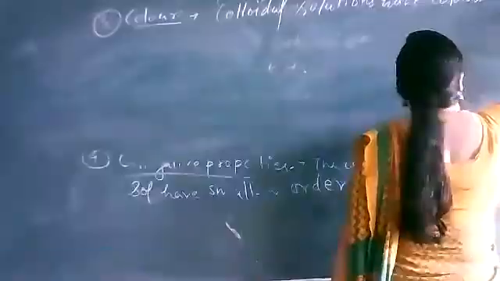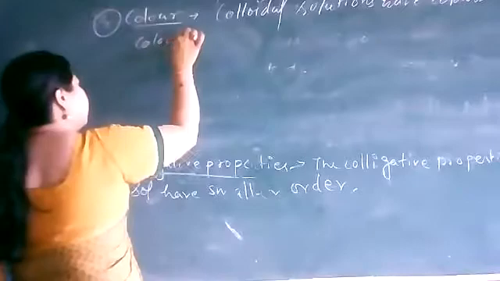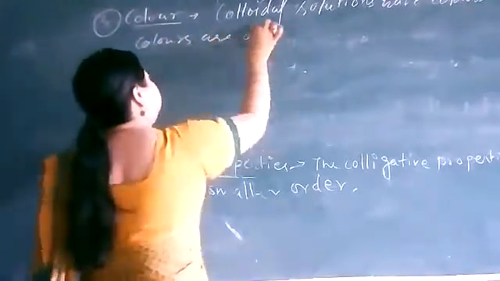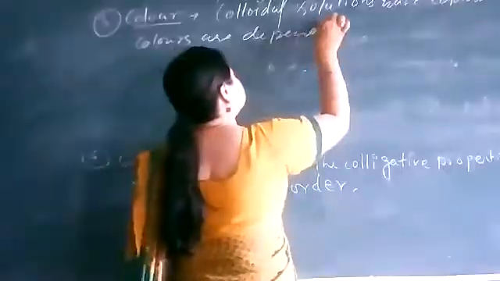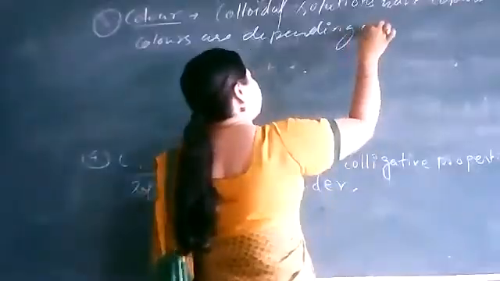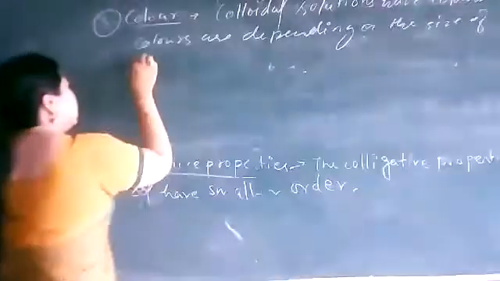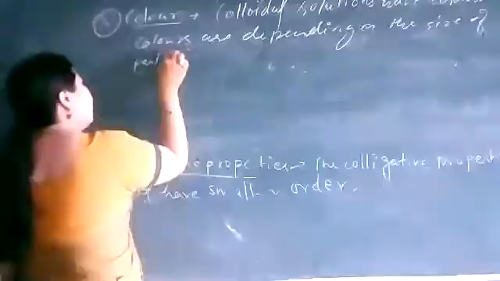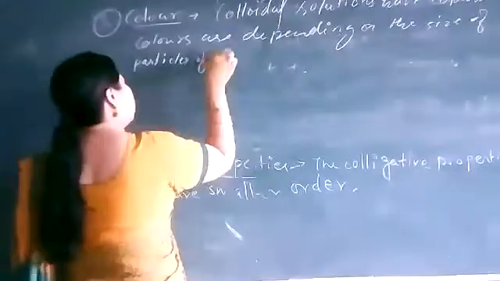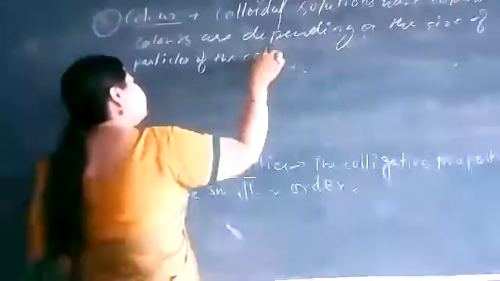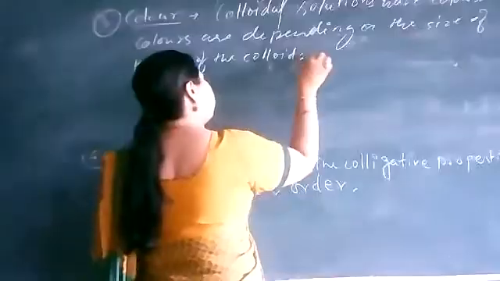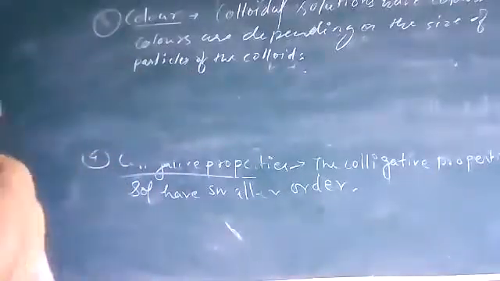These colors depend on the size of the particles of the colloids.